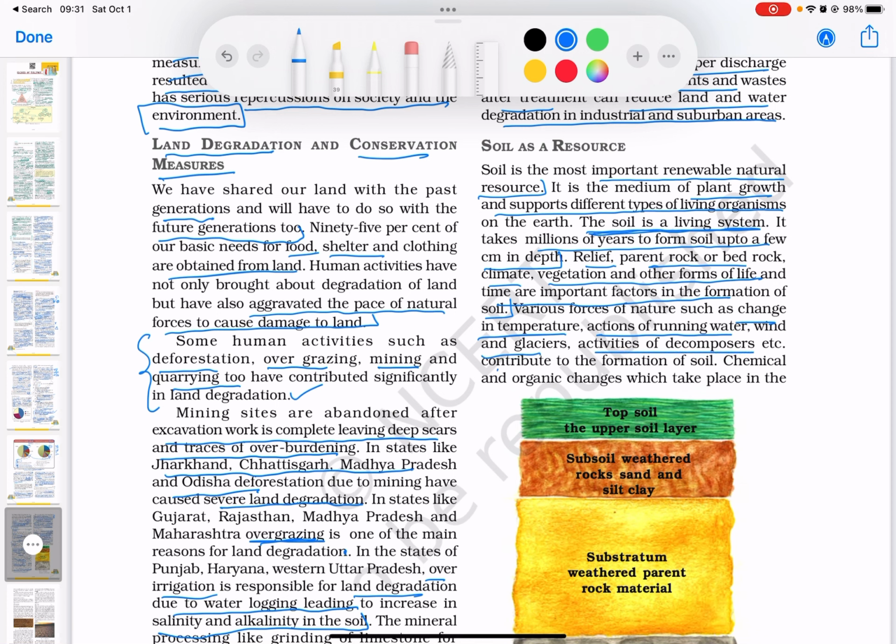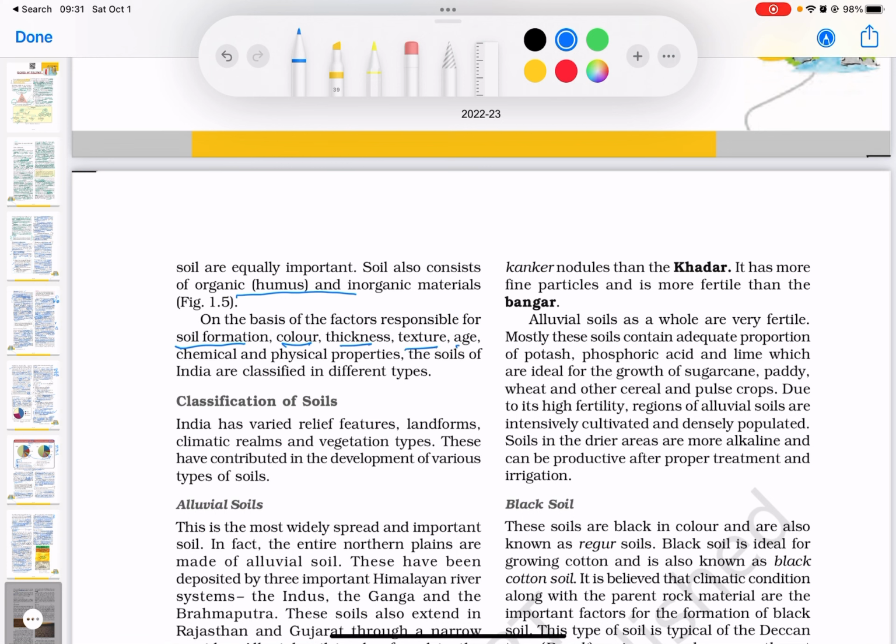Chemical and organic changes which take place in the soil are equally important. So, soil consists of organic, that is humus, and inorganic materials. Now, on the basis of the factors responsible for soil formation, color, thickness, texture, age, chemical and physical properties, the soils of India are classified into different types.